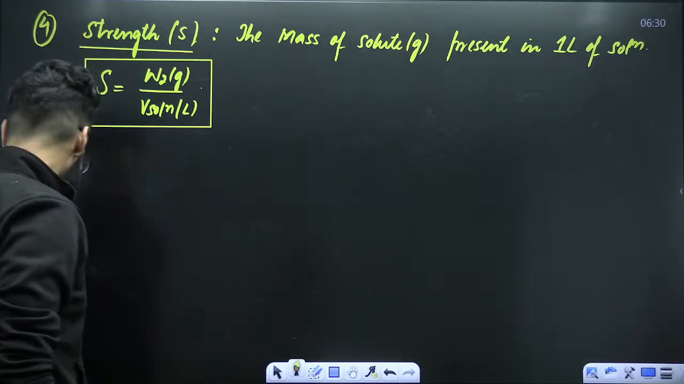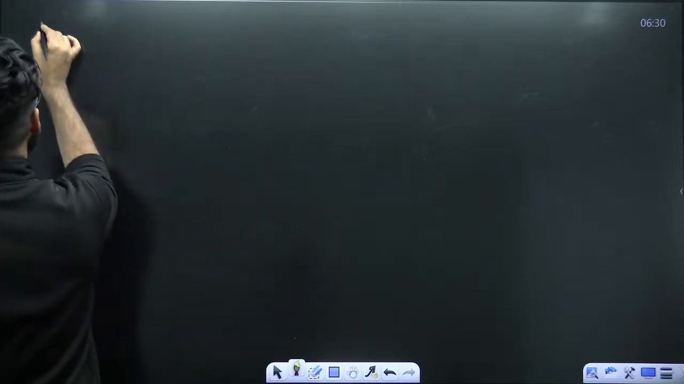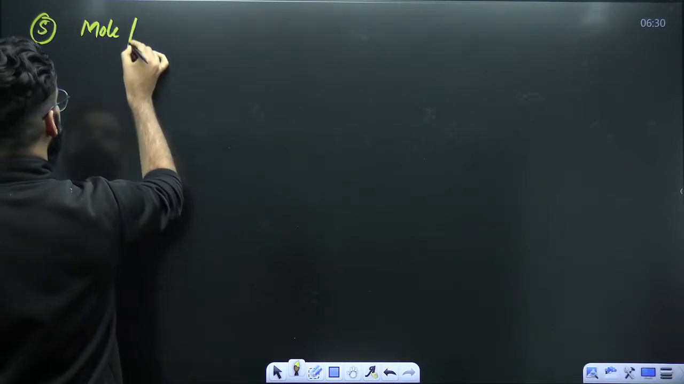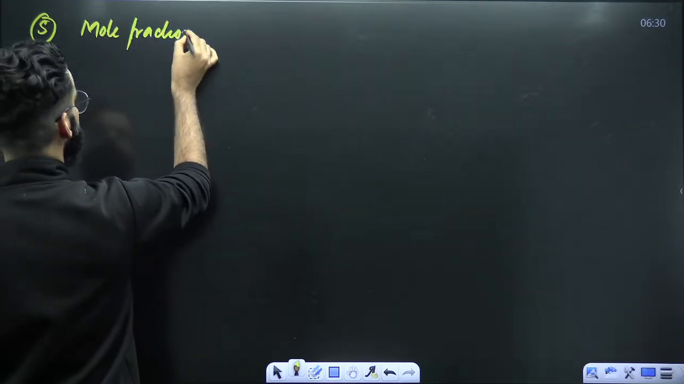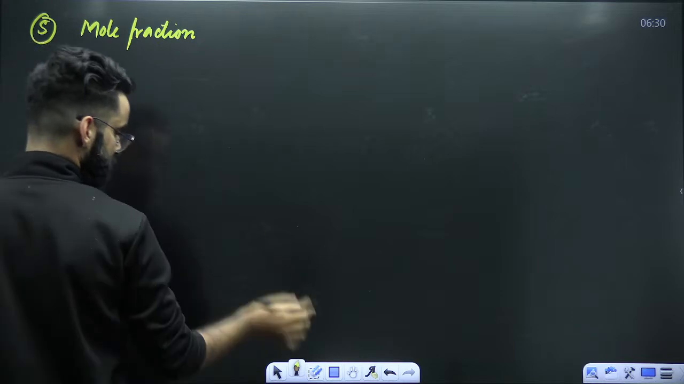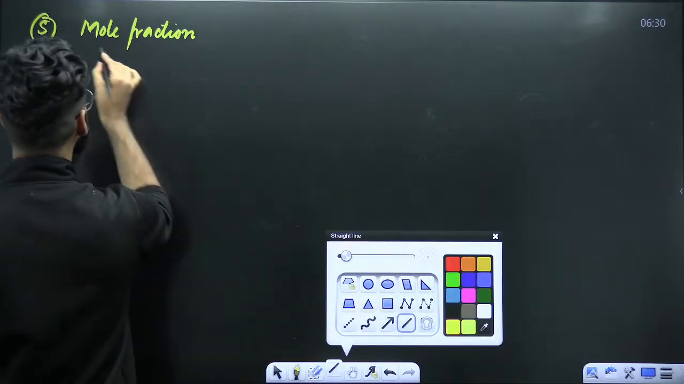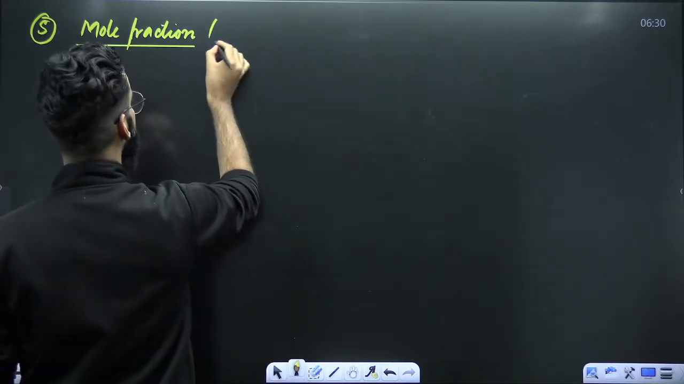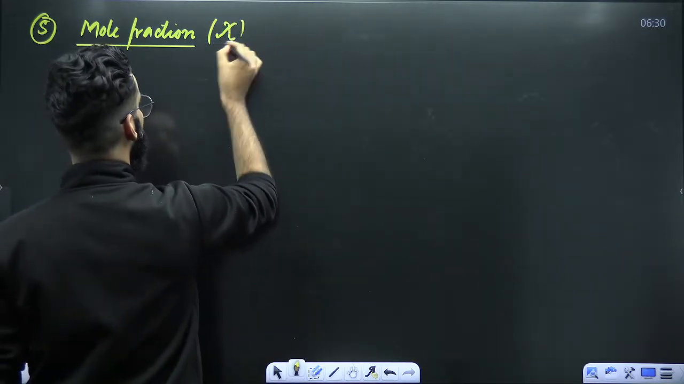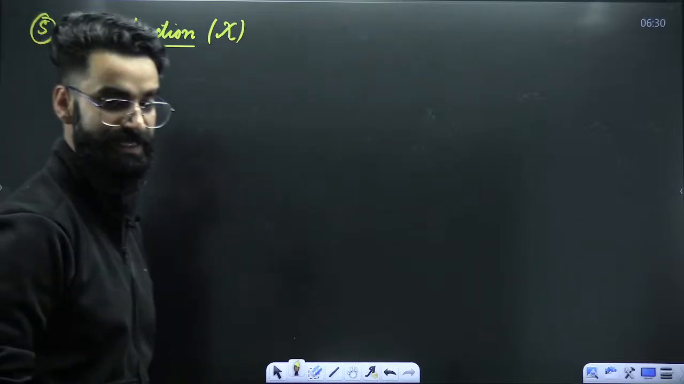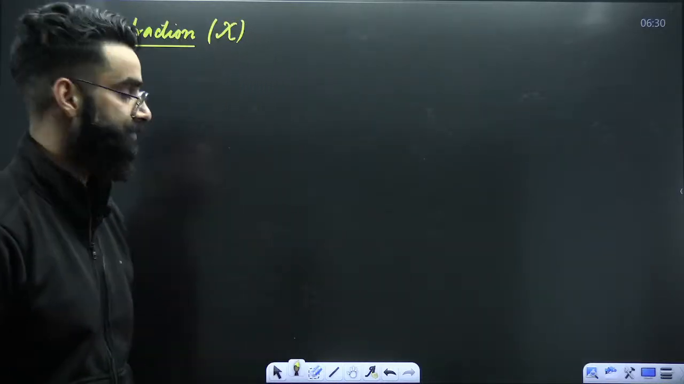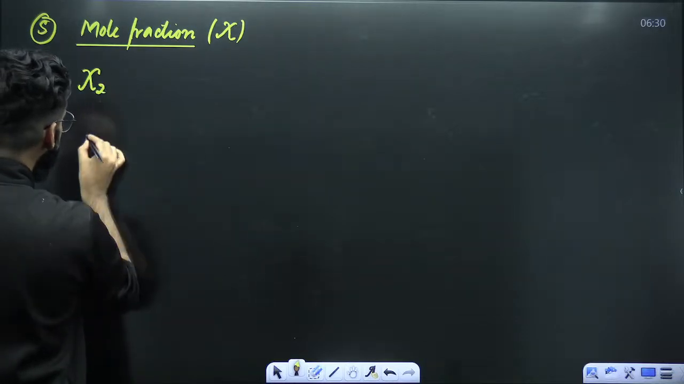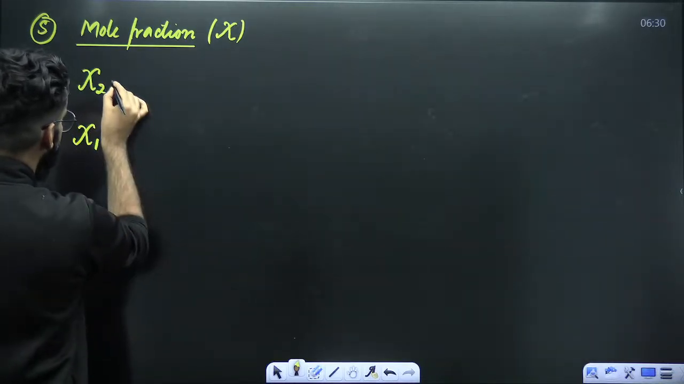Perfect. Now, similarly, I'm moving on to the fifth concentration term. That is mole fraction. Let's talk about mole fraction. If I ask you how do you denote the term mole fraction, it is denoted by this particular sign, which is pronounced as chi. So first of all, how do you define mole fraction of solute? And how do you define mole fraction of solvent?